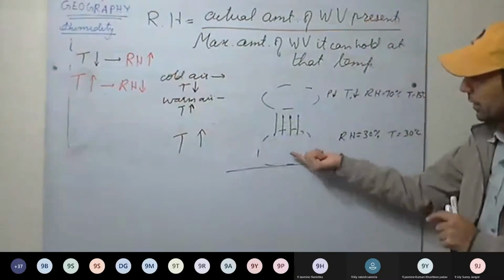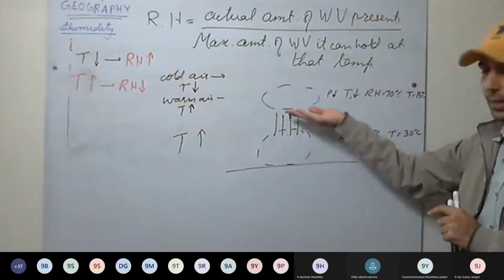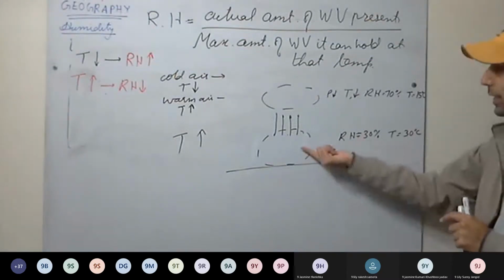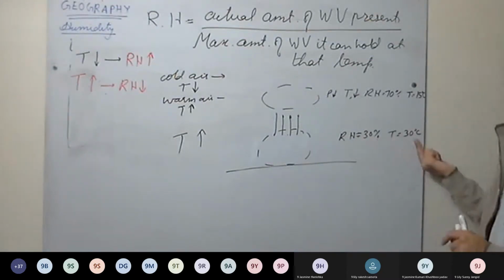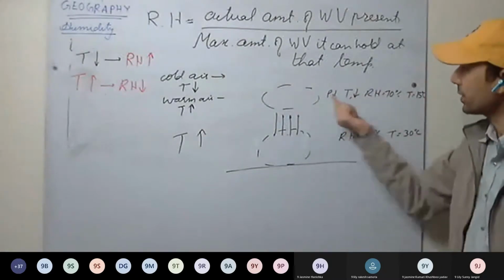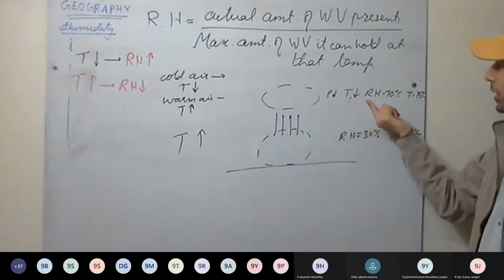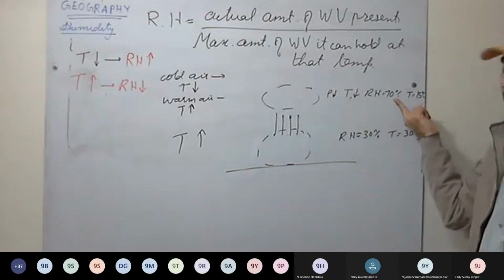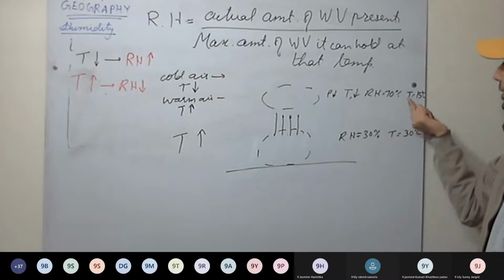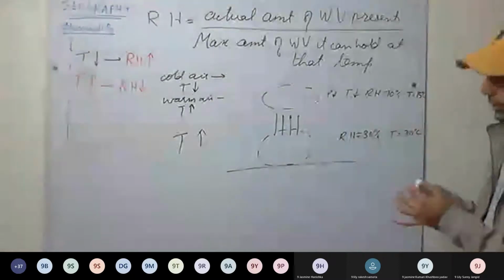Okay. So what is happening? Air from the Earth's surface is rising. For example, its relative humidity at this present place and time is 30%, and temperature is 30 degrees Celsius. As it rises, it expands. As it expands, temperature decreases. Temperature decreases, relative humidity increases. So, for example, at this height, relative humidity is 70% and temperature is 15 degrees Celsius.